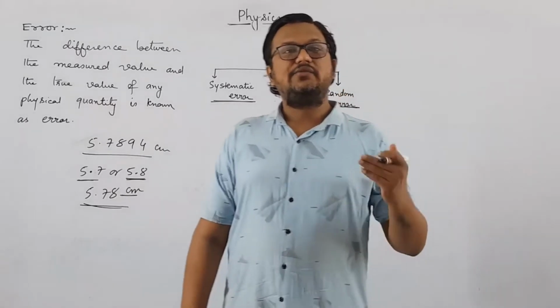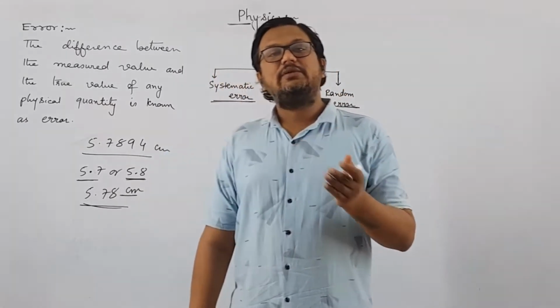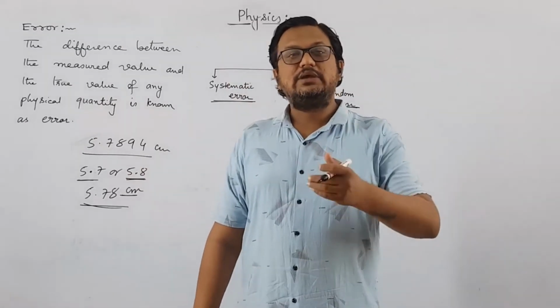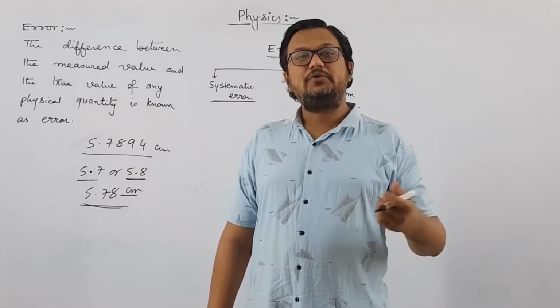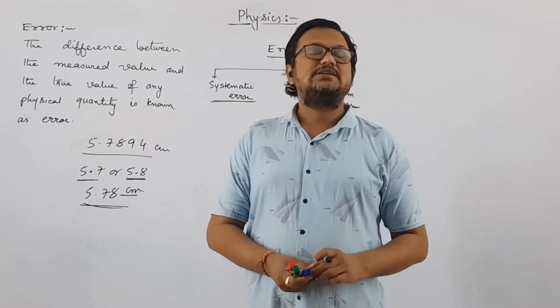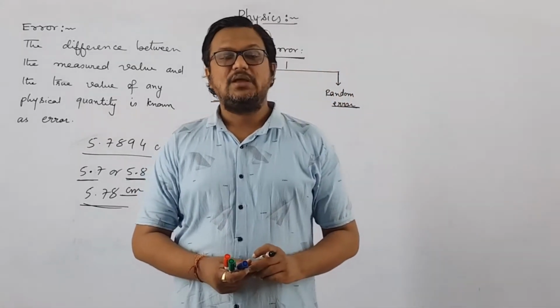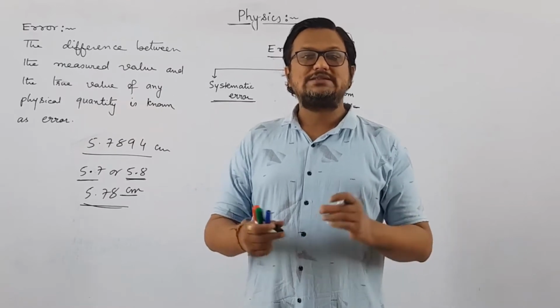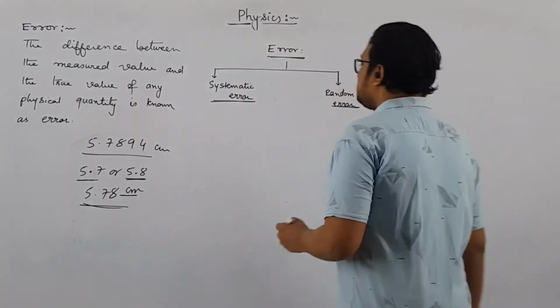That is, if the error is moving in the positive direction, then it will keep moving in the positive direction only. While if the error is moving in the negative direction, then it will keep on moving along the negative direction. Such kind of error is known as systematic error. Now here, positive and negative movement will create some confusion, so let us discuss this in detail. What is systematic error?